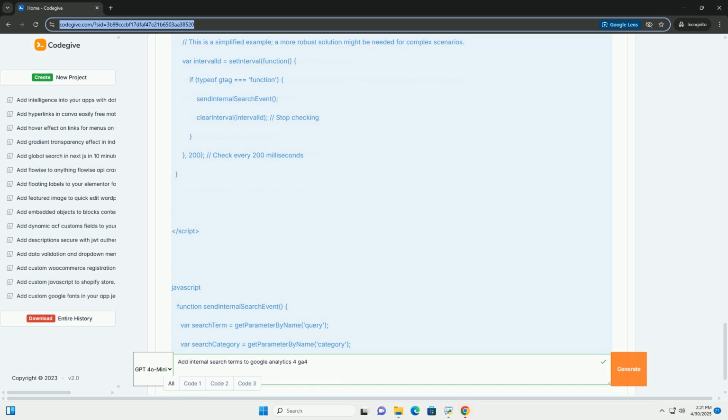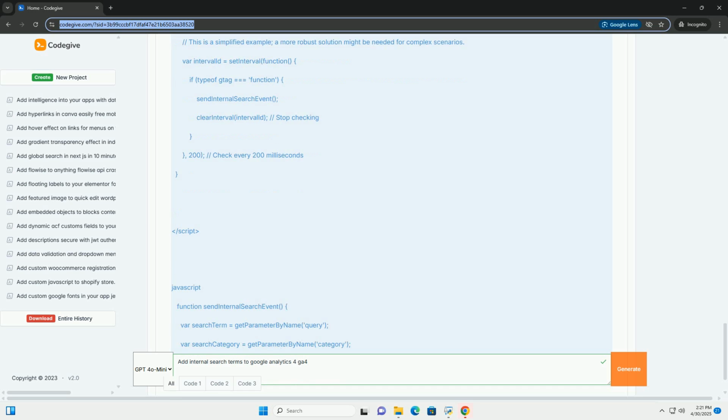Dynamically extracting the search term. You'll need to use JavaScript to extract the search term from the URL. Here's an example. Explanation: 1. getSearchTerm(parameterName) function. This function takes the URL parameter name as input, for example q, search, or keyword.